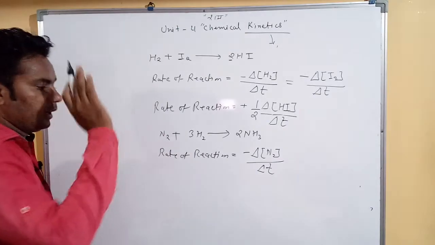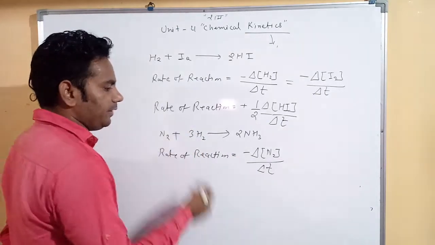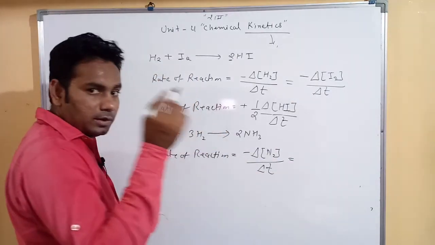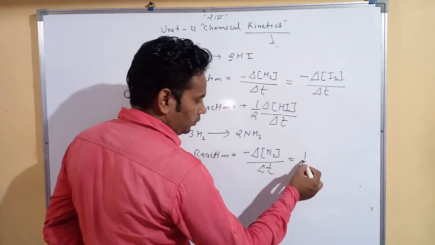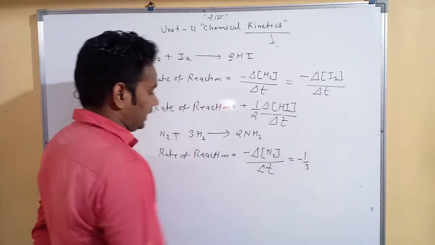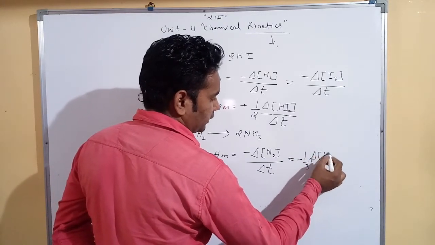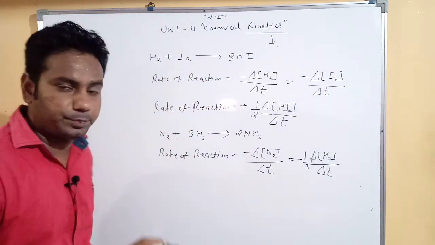It is the rate of reaction based on decreasing concentration of N2. Now again, if we want to show it on the basis of H2, we use minus 1 by 3, then delta H2 upon delta T. Done.